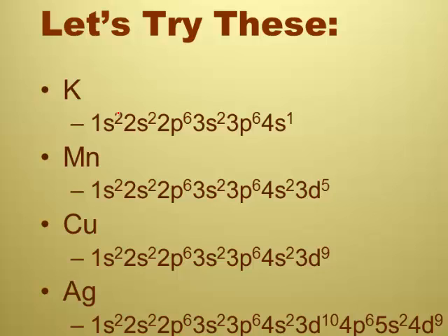And silver is 1s2, 2s2, 2p6, 3s2, 3p6, 4s2, 3d10, 4p6, 5s2, 4d9. Good Lord, do you know what polonium must look like, or astatine? All right, guys, for homework, do elements 1 through 118.